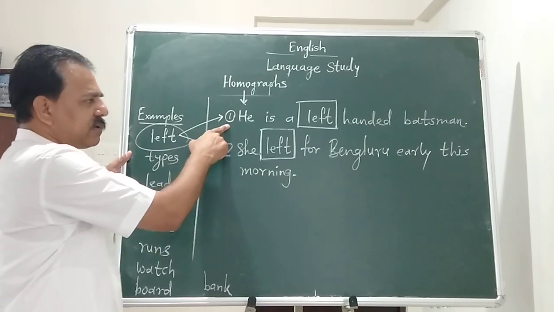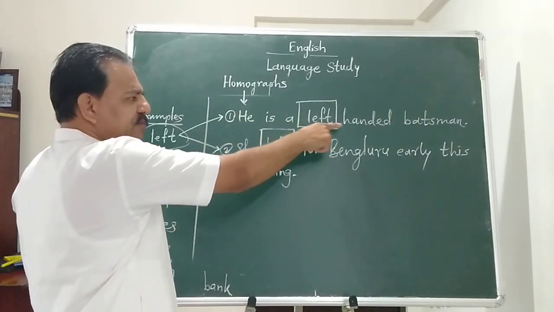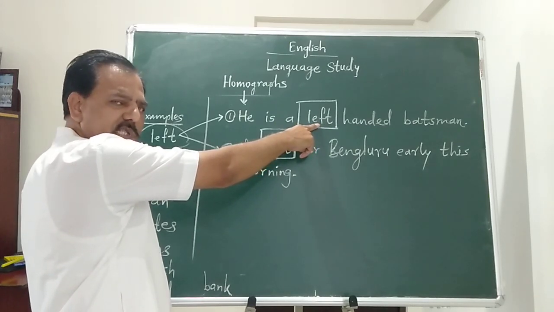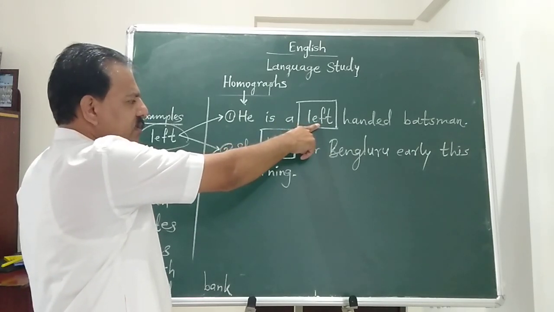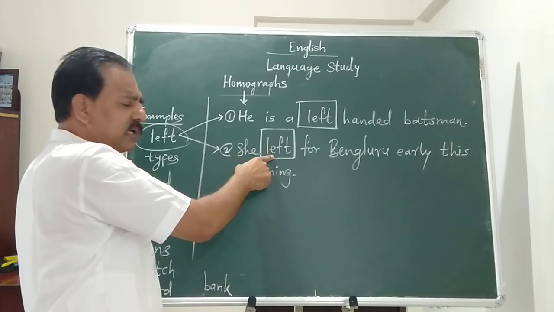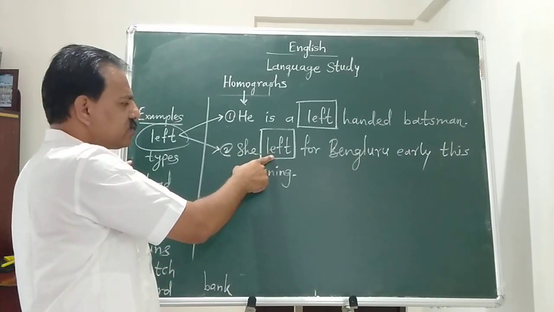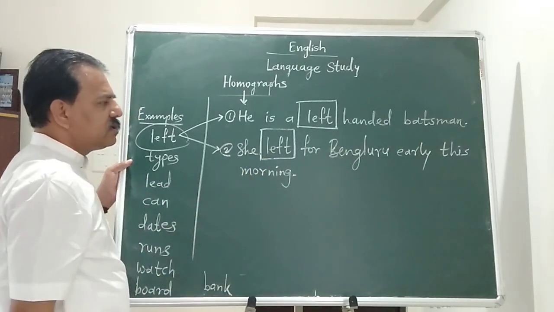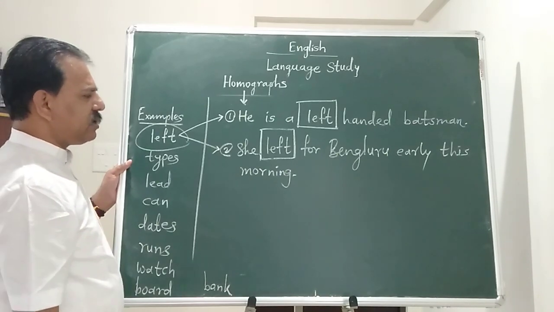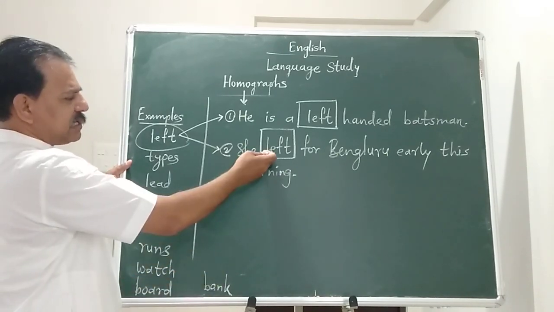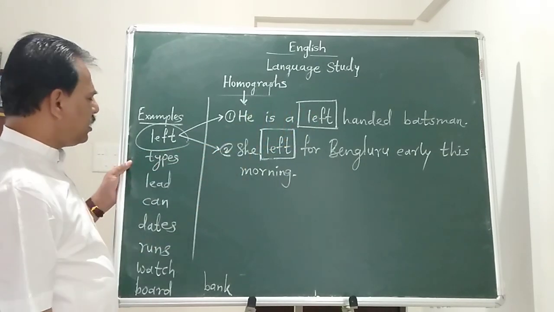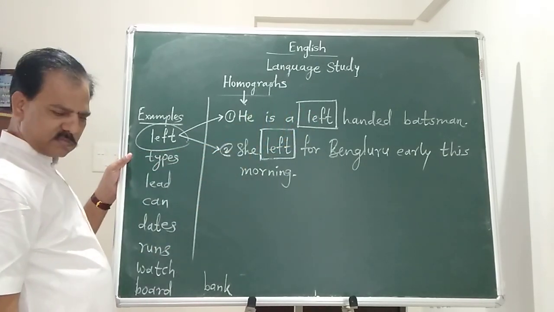But in example number 1, he is a left-handed batsman. So here it works as an adjective, and here it is the past tense of the base verb leave. So left is past tense. So its meaning is also changed. Left-handed batsman and left verb. Here it works as a verb. Its meaning is different. Let us see the second example.